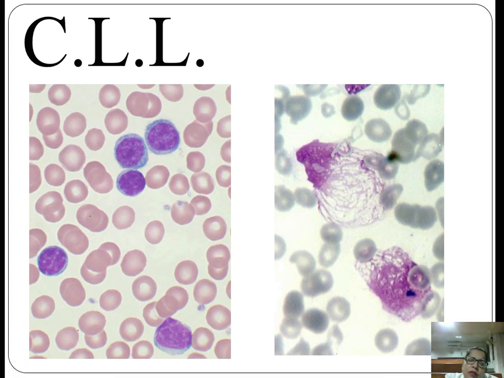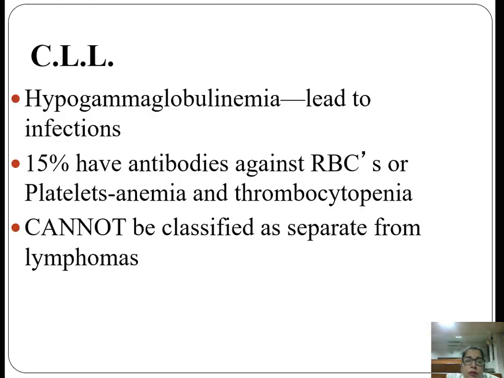So when you look at the peripheral blood and you are seeing lots of smudge cells along with lymphocytosis, then you have to rule out chronic lymphocytic leukemia. You have to think along this line and do further investigations. Now in case of CLL, hypogammaglobulinemia occurs. Due to hypogammaglobulinemia, the patient will be immunocompromised and will have recurrent infections.